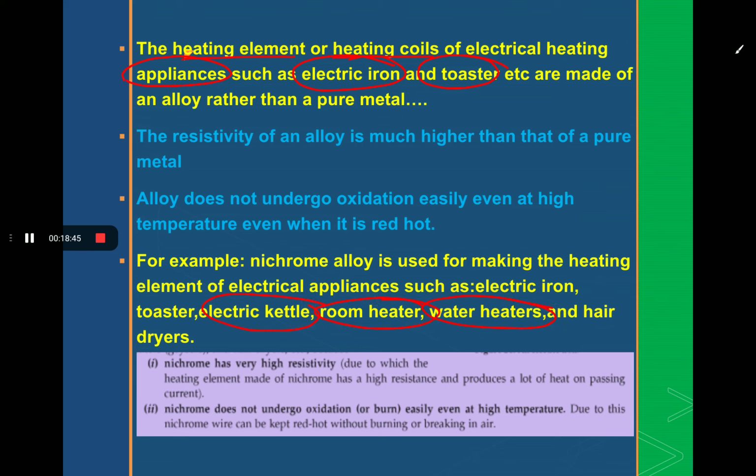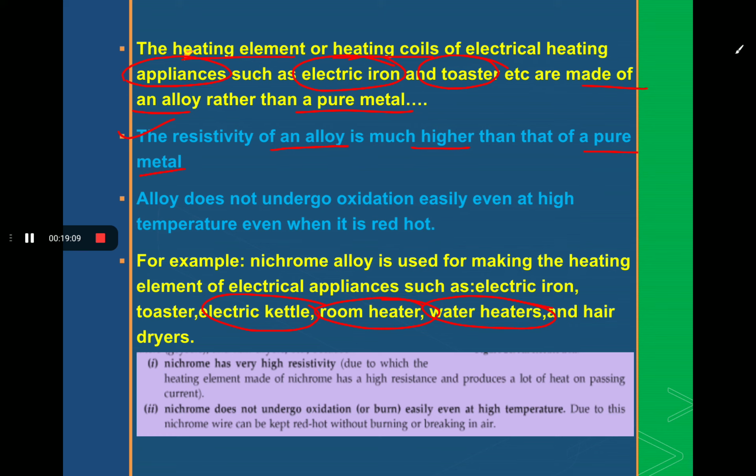And the heating element or the heating coil of all these appliances is made of an alloy rather than a pure metal. Why? The first reason is that the resistivity of an alloy is much higher than that of a pure metal. You just studied it.